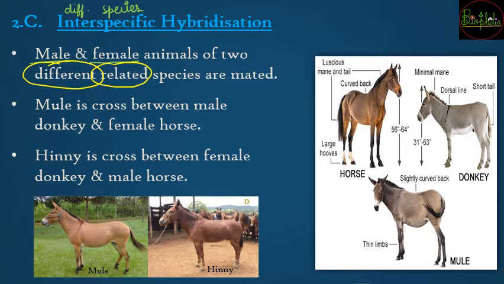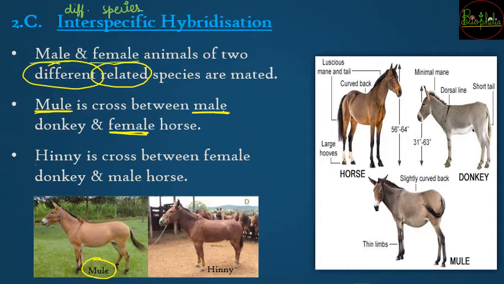So over here, just like in the previous case we said crossbreed, the offspring here we will call a hybrid. One of the hybrids is called a mule, which is a cross between a male donkey and a female horse. So to remember, male donkey and female horse gives you the hybrid, the mule.